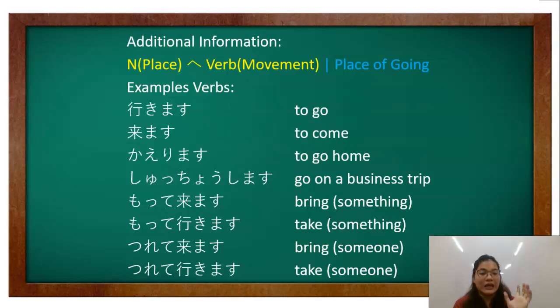Okay, so this is our additional information that all of these place of going is may fixed particle siya sa place, which is the particle e. Kung ano yung place na ginagamitan ng lahat ng verb na ito, fixed particle niya na si e. Okay? So, hindi nababago yung place particle niya.